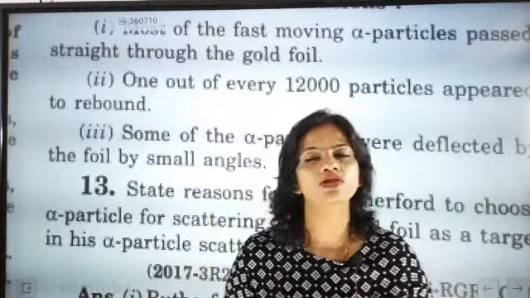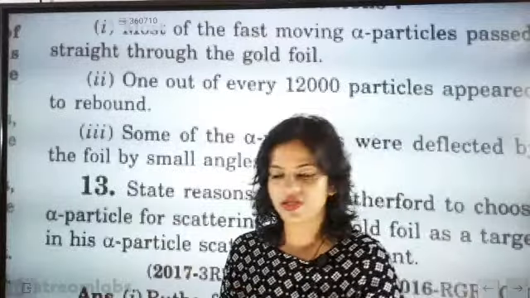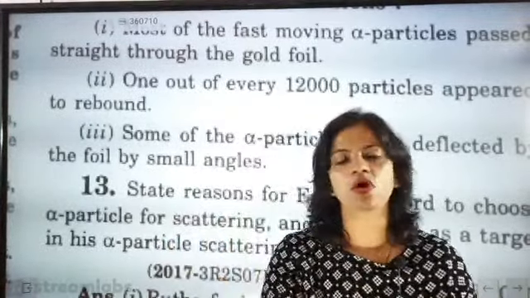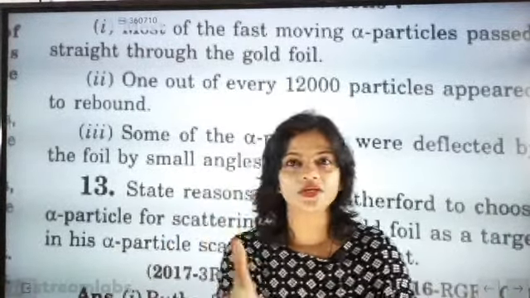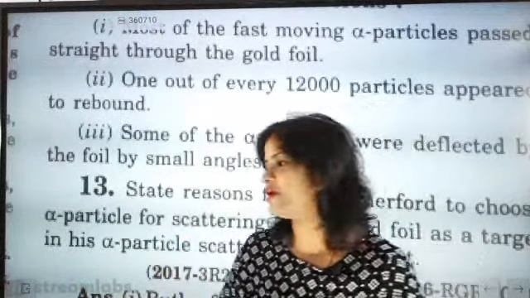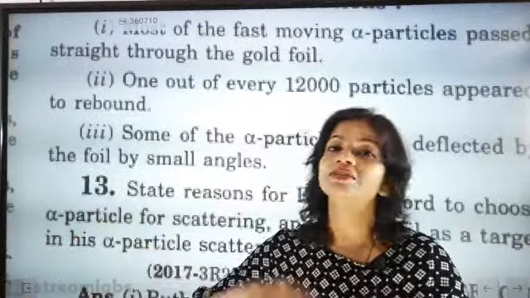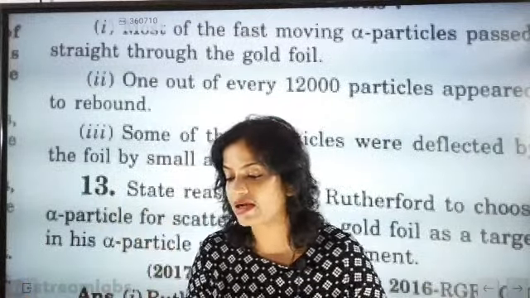But unlike his concept, the things went very different. His conception was this only, but in reality, this is called concept versus reality. So here the concept was like that, but reality was totally different. What happened in reality is that some of the rays went past, but some of them made some angles.